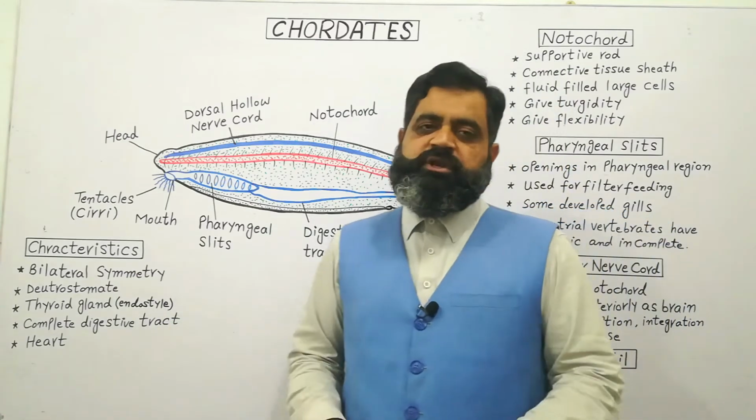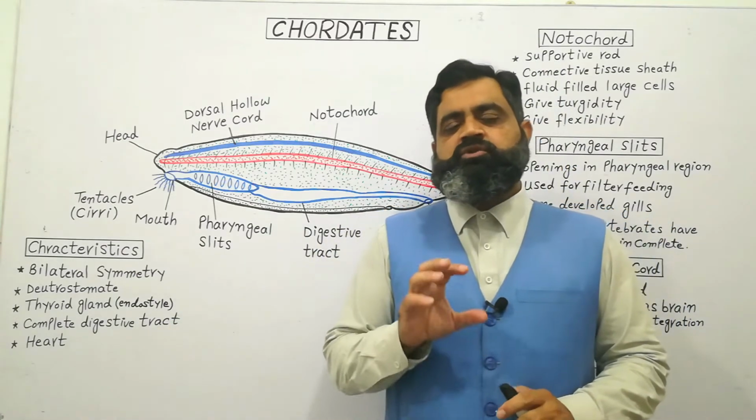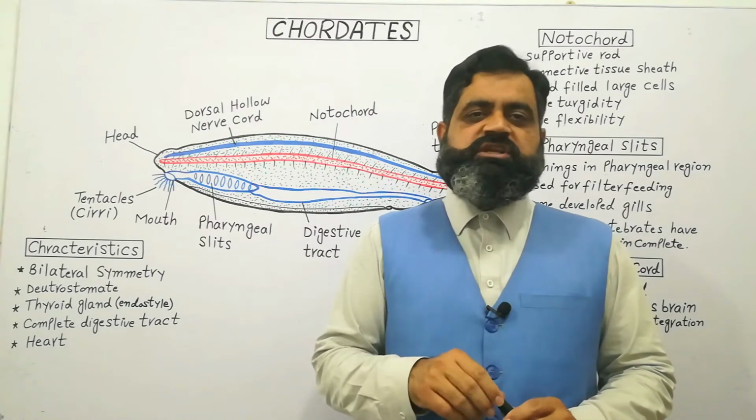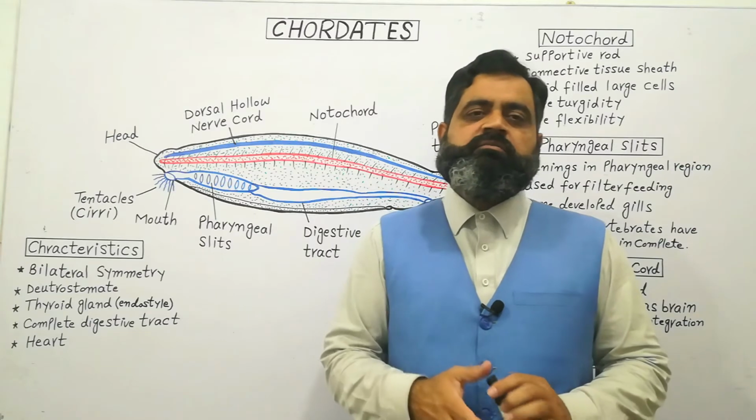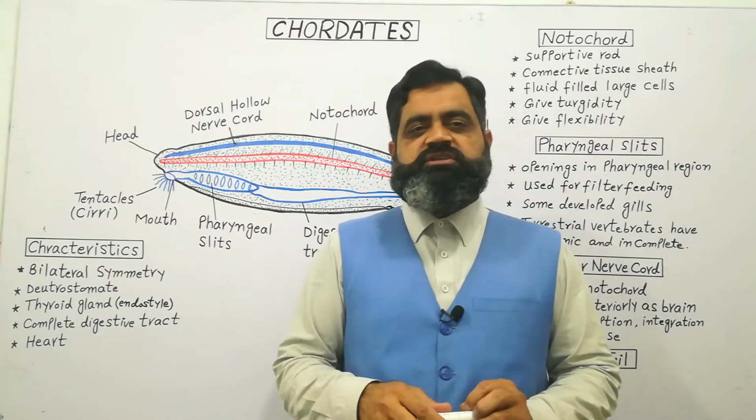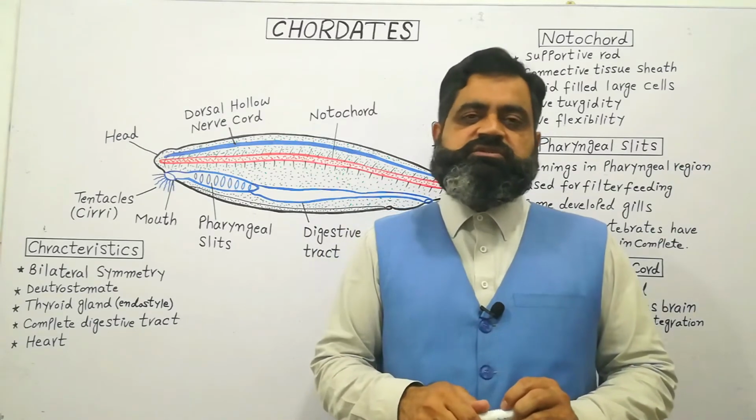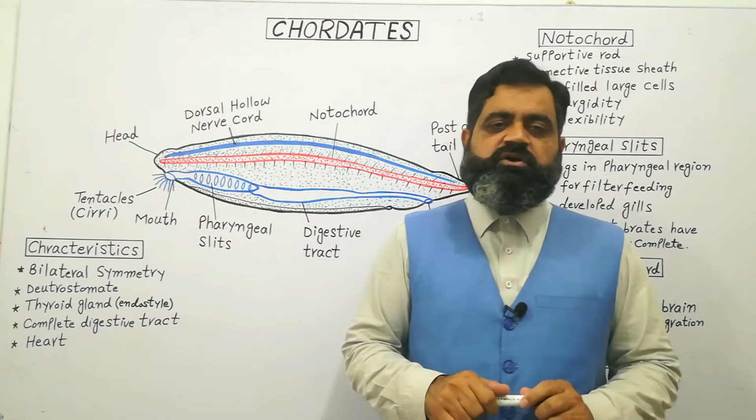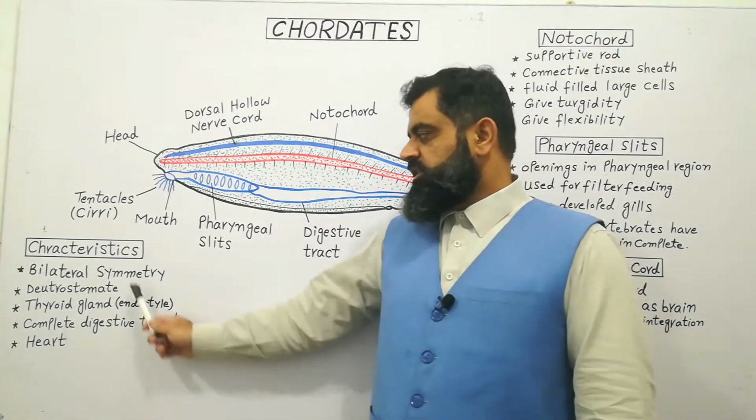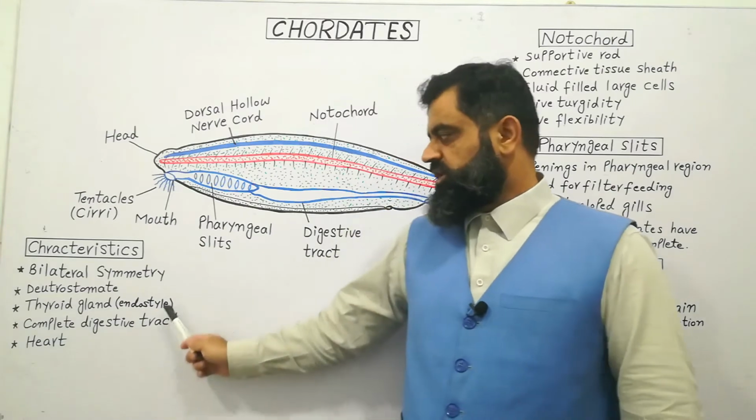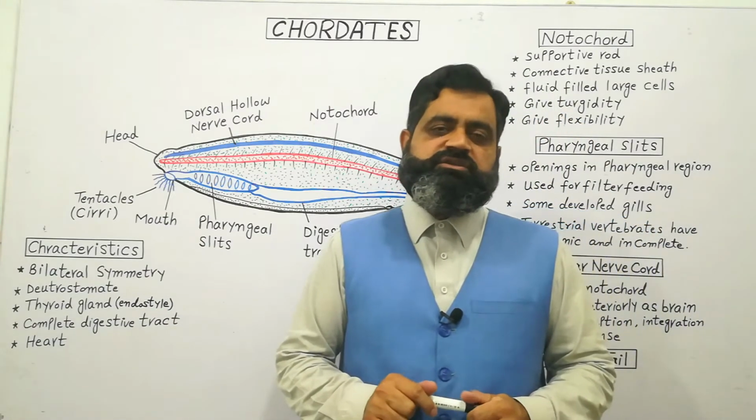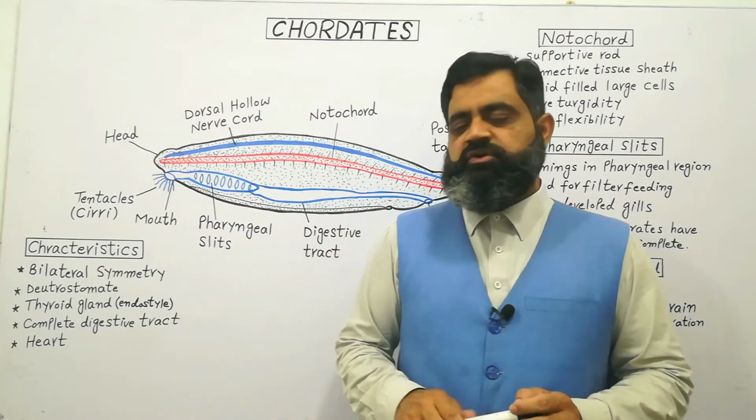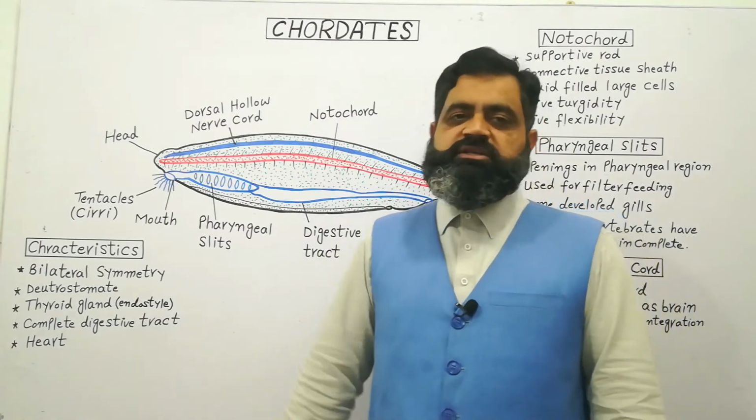They are deuterostomes. As you know, deuterostomes are those animals in which, in the embryonic stage, the anus is formed first and the mouth is formed later. They contain a thyroid gland, also known as the endostyle, which has an important function in development and the digestive system, and also stores some salts like iodine. They have a complete digestive system.